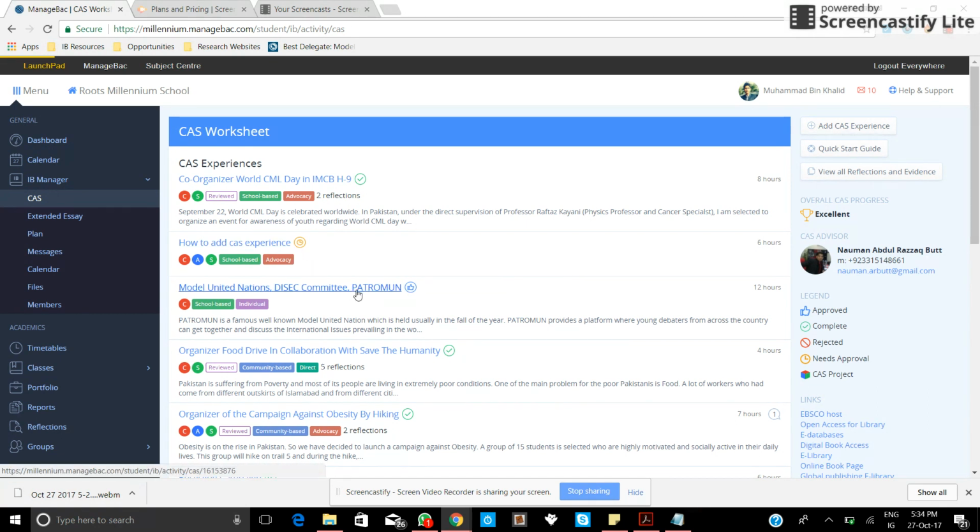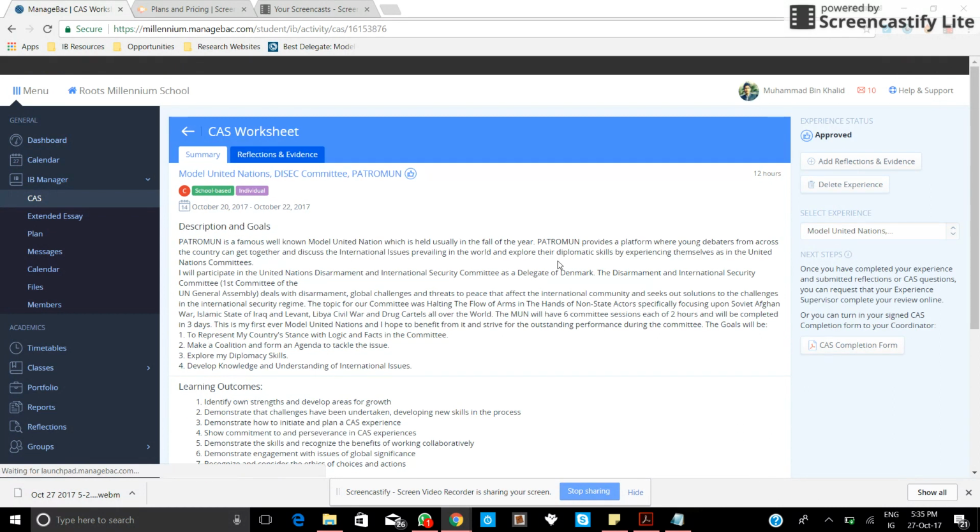Then you need to add the CAS reflections. And for example, now you can see here that there's no option of edit experience, but only an option of delete experience is available.